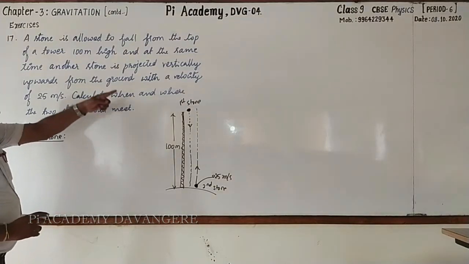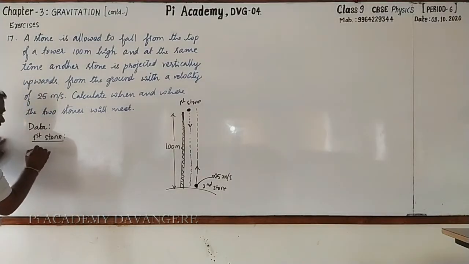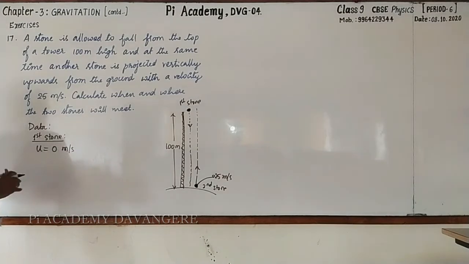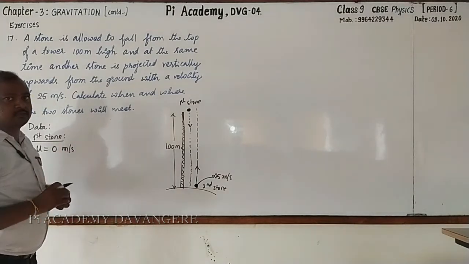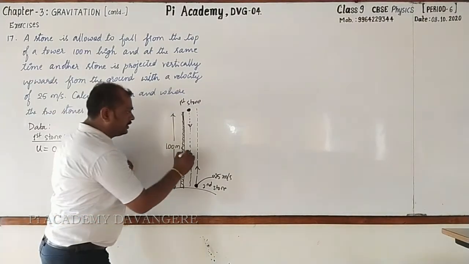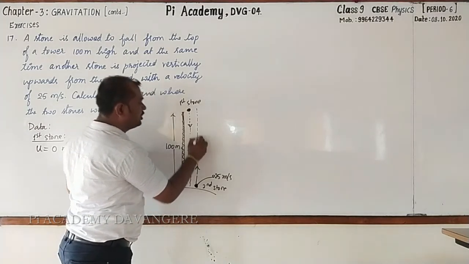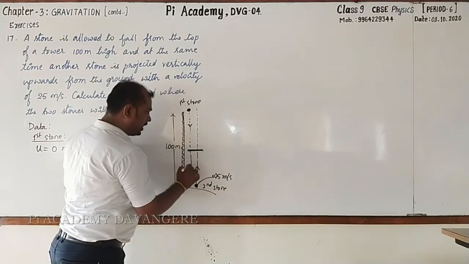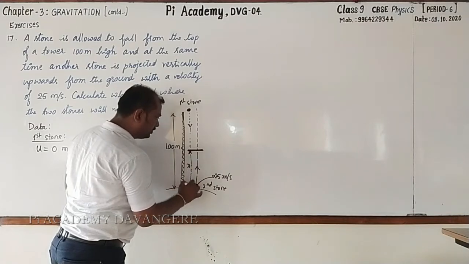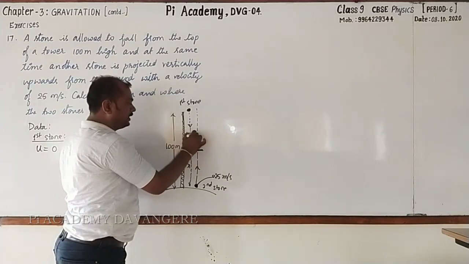It is to be dropped from the 100 meter height. Hence, I take its initial velocity as 0 meter per second. And let us assume that both the stones will meet at a height x meter from the ground. See that? Assume that this is the point at which both will meet. I am going to take this as x meter from here to here. Then what is the distance from here to here? It is 100 minus x.